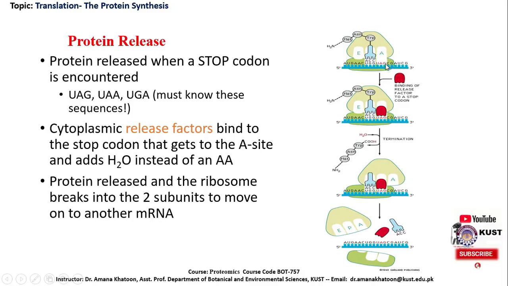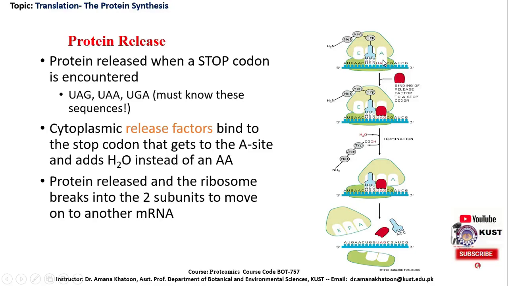We have read about the stop codons. There are three different kinds of stop codon: UAG, UAA and UGA. Whenever any one of these codons comes to the A site, there is no amino acid to respond to this codon. However, there is a release factor. So we can see here on this A site, there is the stop codon UAG, which is one of the stop codons.